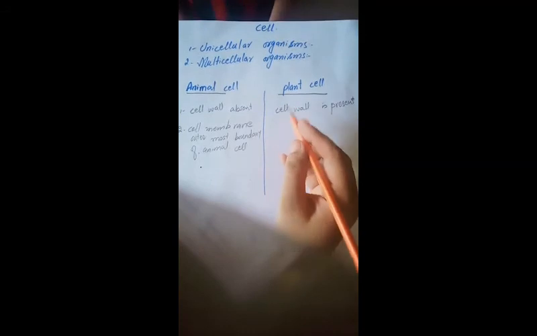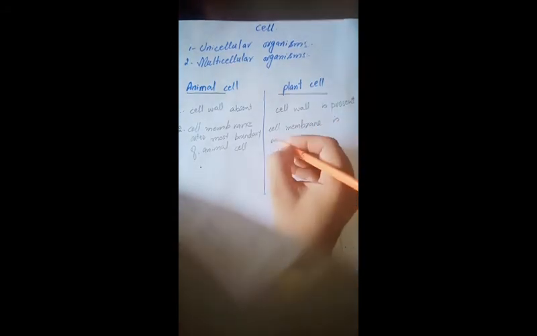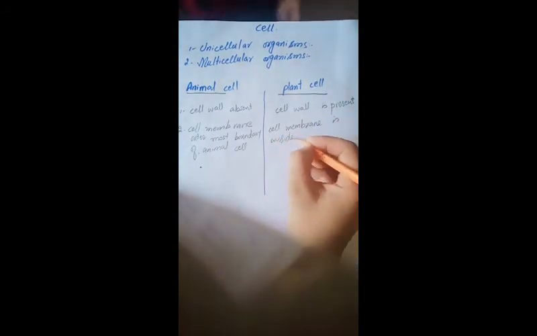Okay. So in case of plant cell, cell membrane is located inside cell wall. This is cell membrane inside the cell wall, and in case of plant cell, cell wall is the outermost boundary.